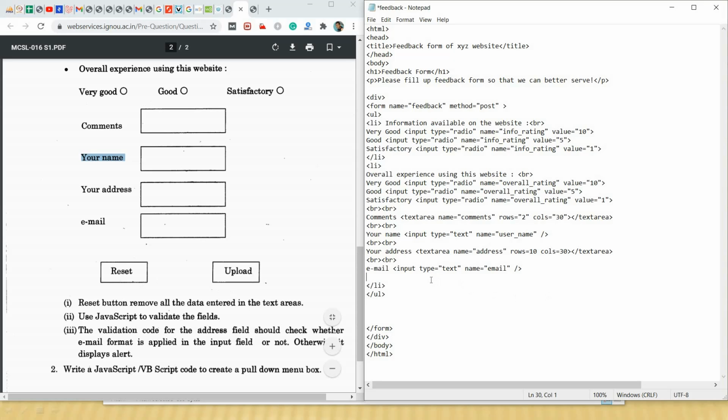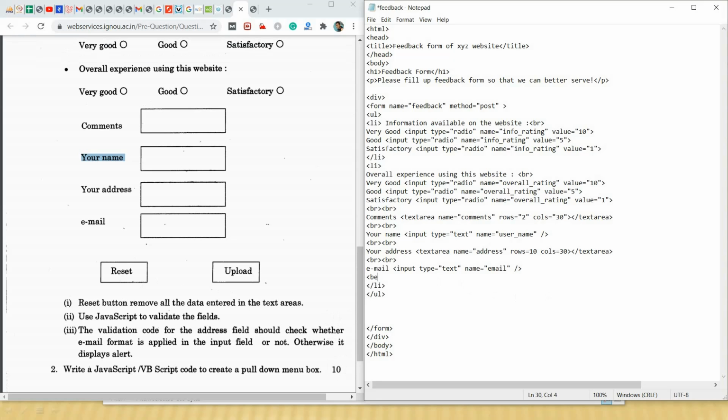For that, once again we will give 2 BR tags. Now we will write 2 buttons. One button we will use for resetting the data, and one button to upload the data, that is for submitting our form.